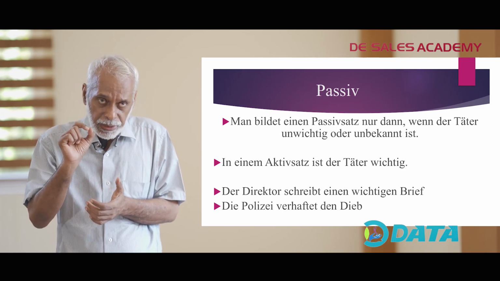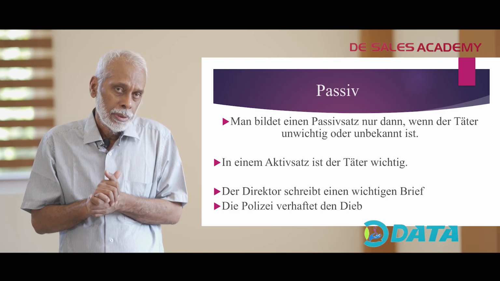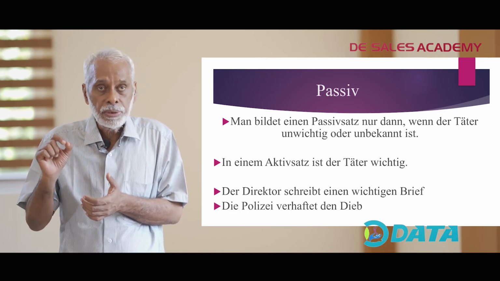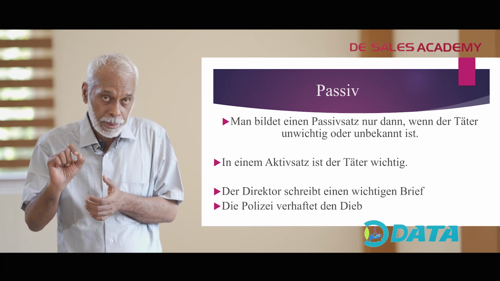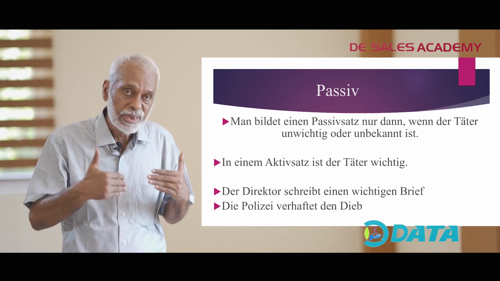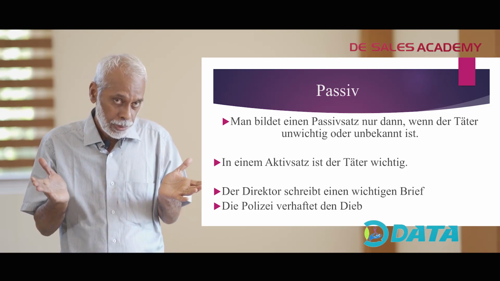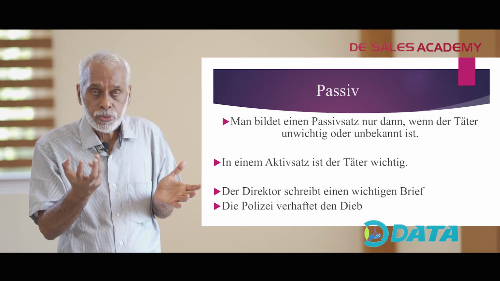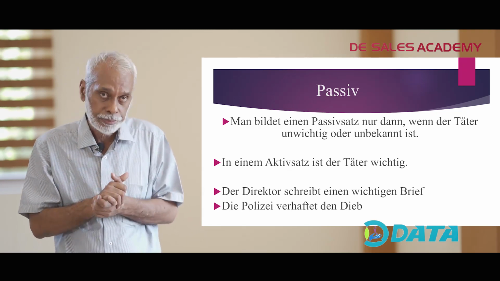In einem Aktivsatz ist der Täter wichtig. Täter, the man or the person who does the action. All of you will be knowing the nucleus or the most important part in a sentence is the verb.